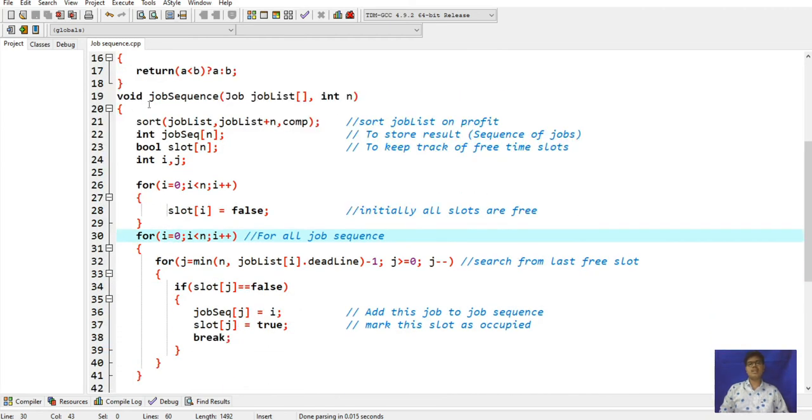Then in the void job sequence function, it takes the job list and int n. It will take one by one and execute each and every profit entered by the user. This sort will sort the job list and compare.